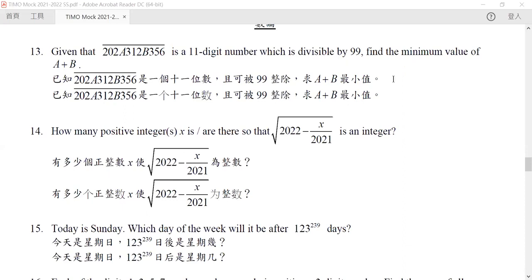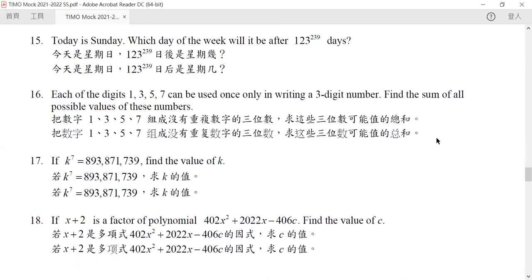Okay, so let's go to our question 15. Just like what we discussed in the previous question, all we need to do is figure out the remainder when it is divided by 7.